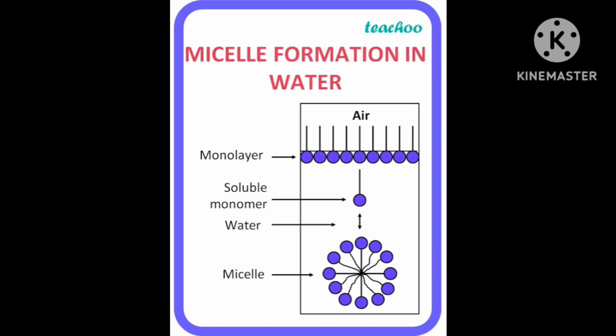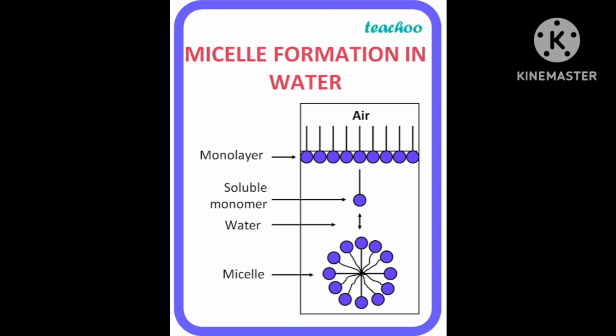Now I am telling about the cleansing action of soap. How will it clean? Here our cloth, particularly on the collar side of a shirt or the surface of any cloth.